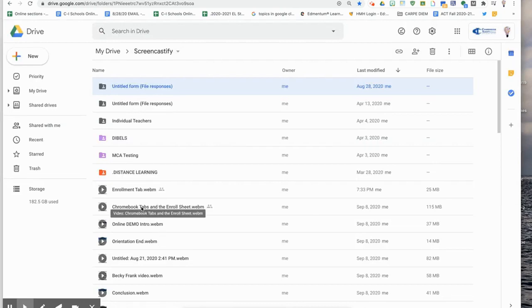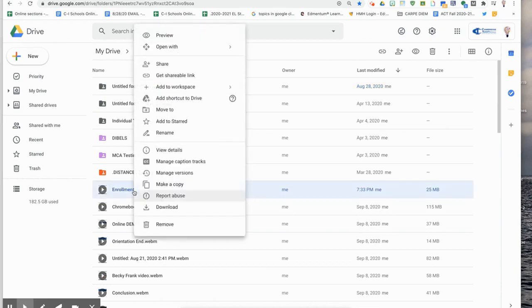So when I make a screencast, I can easily grab the video without having to reshare every single folder or every single file. How you would share a file now is once I have that set, say I'm submitting a file for my teacher and I need the URL, I need the address of the screencast. I'm going to go into my screencast. Let's say I'm going to share this enrollment tab one.